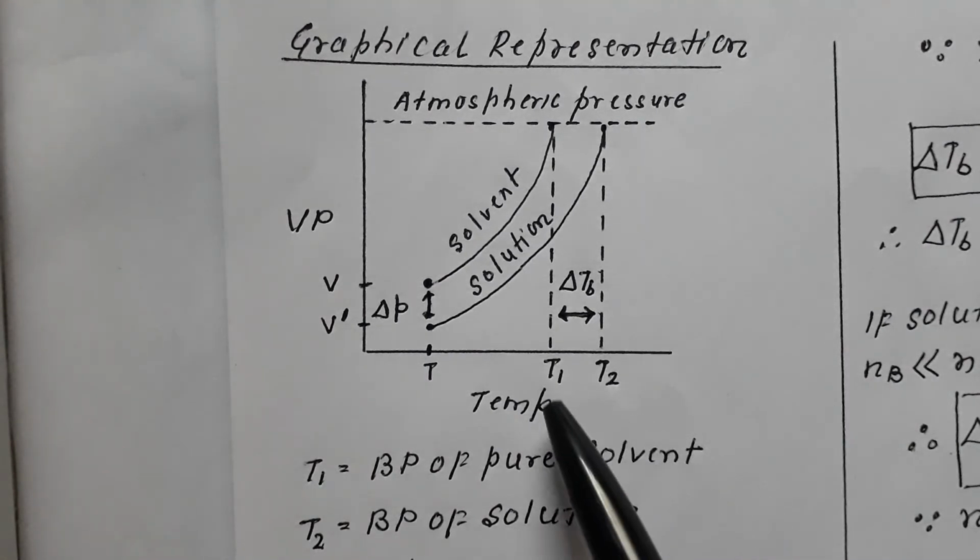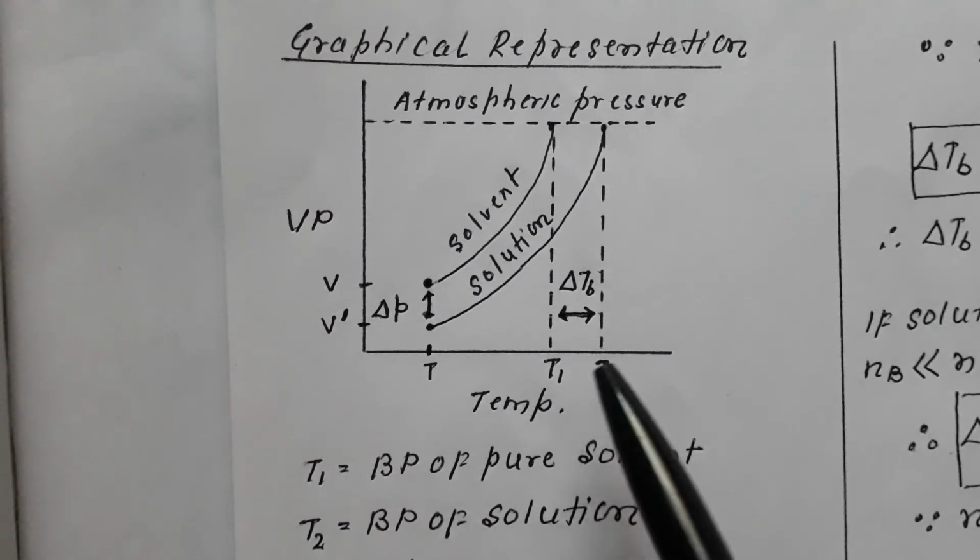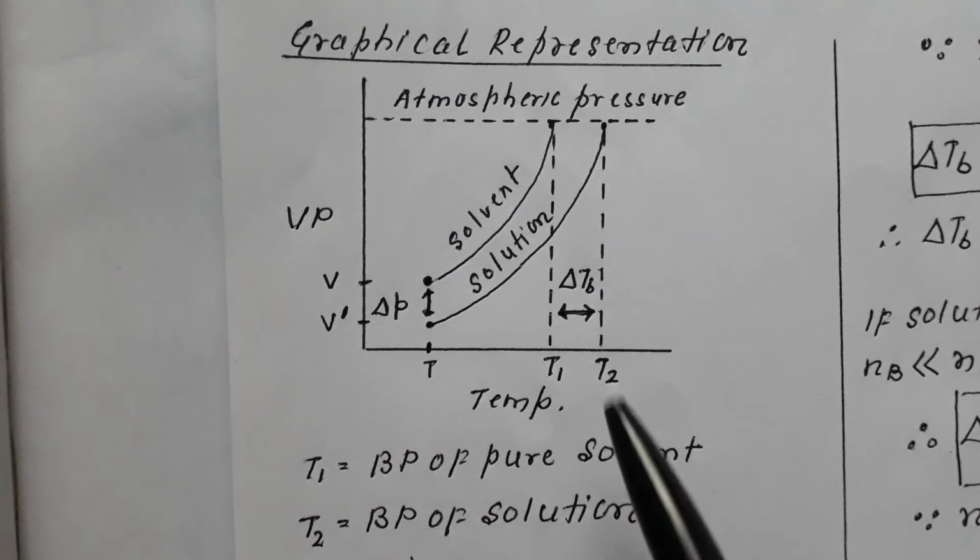I said T1 is the boiling point of pure solvent. What is T2? It is the boiling point of solution, and as visible from the graph, T2 is greater than T1.